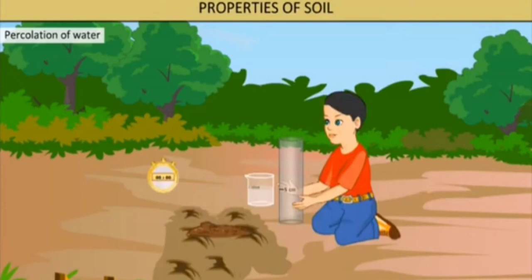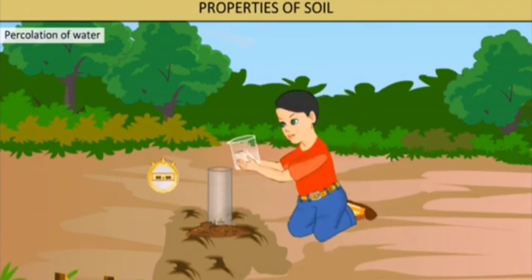Properties of soil: percolation rate of water in the soil. Rainwater that percolates through the soil collects above the bedrock. This natural level of underground water is called the water table.